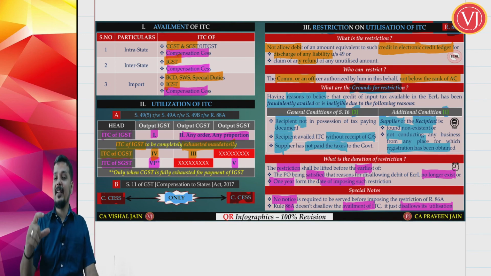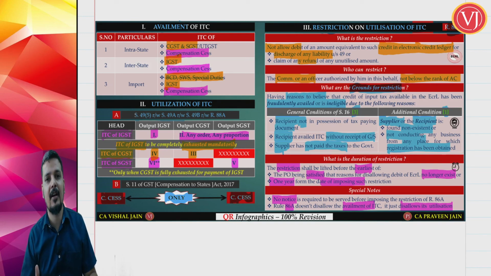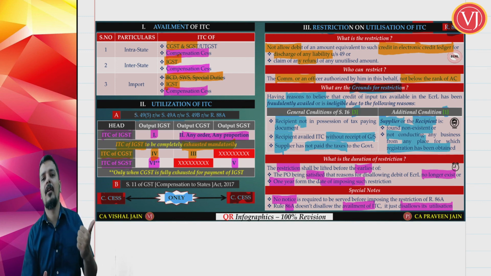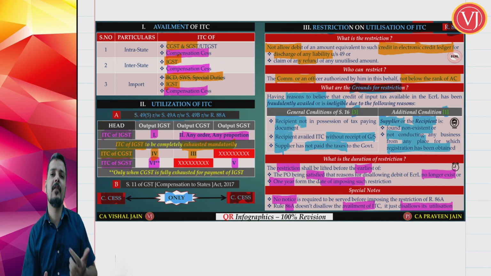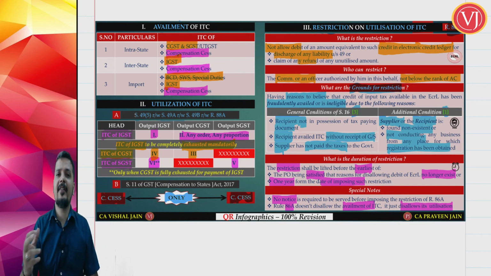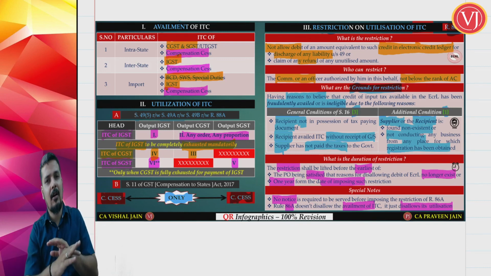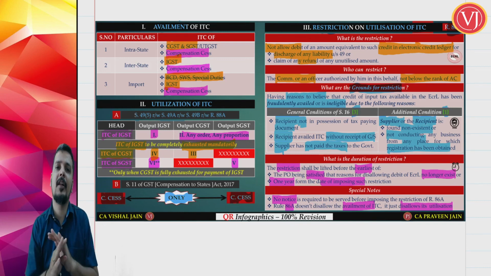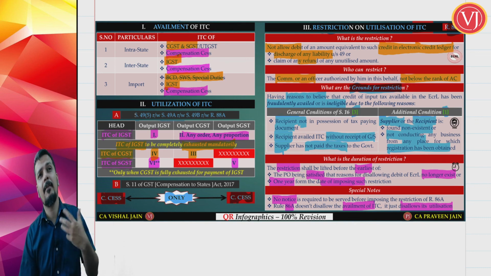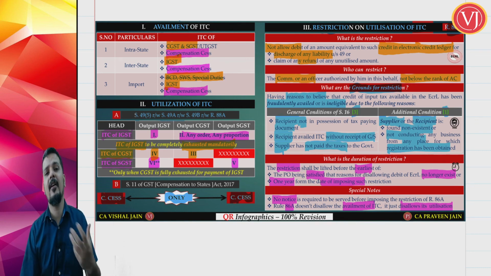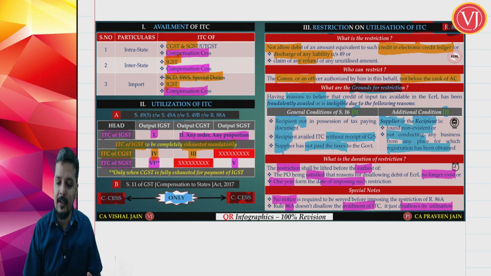right? So these are the grounds on the basis of which restriction on utilization can be started, right? The first three grounds were one of the conditions of taking input tax credit, which means recipient is not having document, or recipient is not having goods or services, or supplier is not paying taxes. The last condition is a separate special ground where they are telling that either the supplier or the recipient, either or, they are not at all found. We tried to find them, but they are not at all found, or they are doing business but not from a place which is declared in the registration certificate, right?